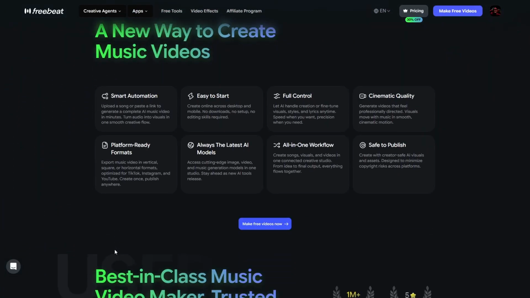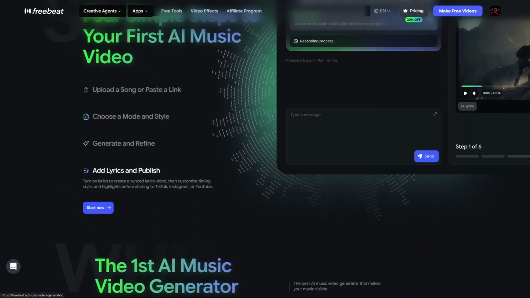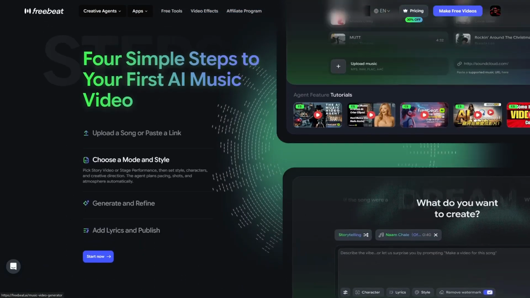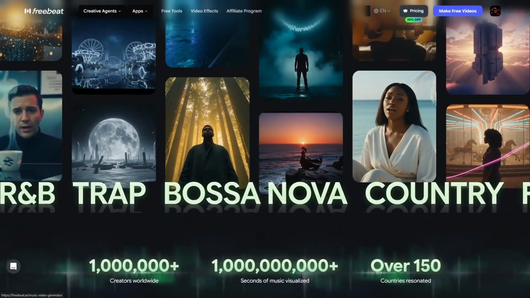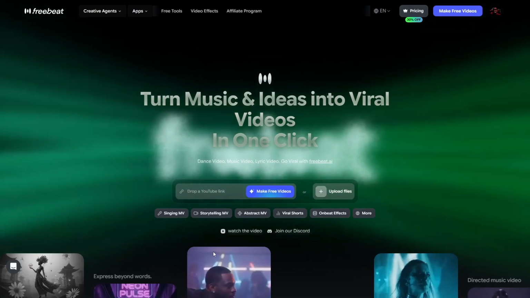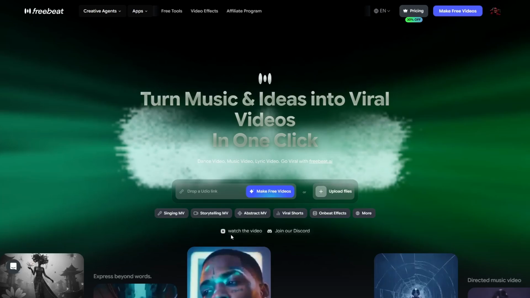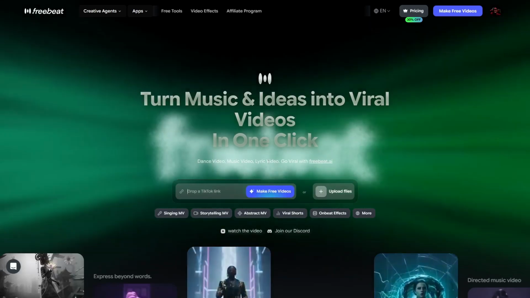And what makes this different from every other AI video tool out there is that the music itself is the only director here. You're not writing scene descriptions, you're not choosing templates, you're not manually syncing anything to the beat. The agent handles all of that on its own, and the results are a lot more impressive than you'd expect.